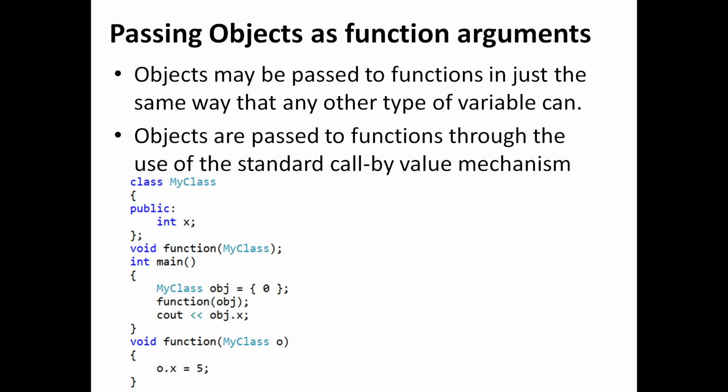function called function, and within that function x is assigned 5. After the control returns to the calling function, we try to print the value of x, but even though the assignment happened here, it will still remain 0. So the output will be only 0.